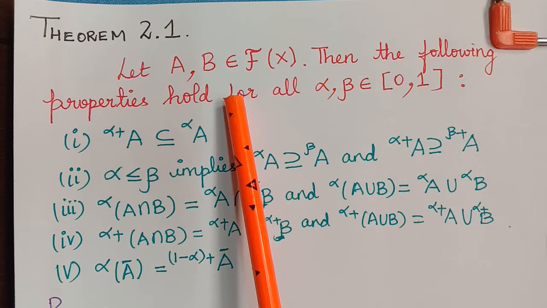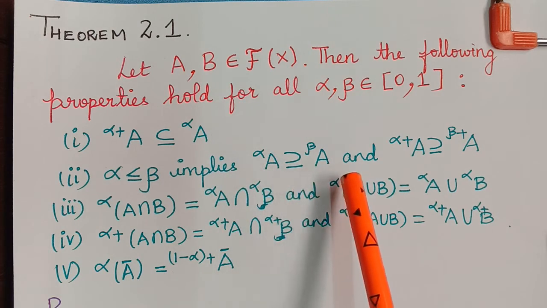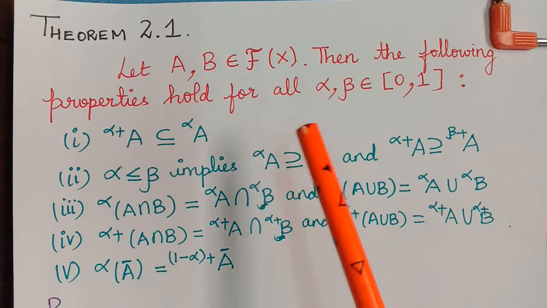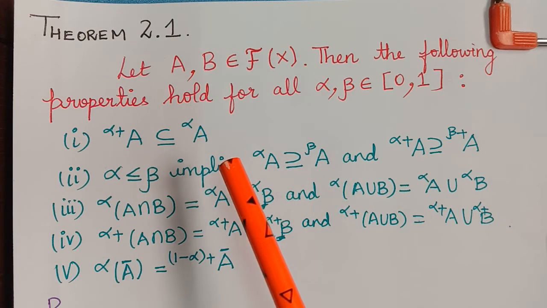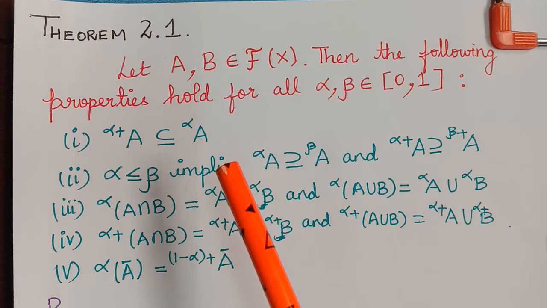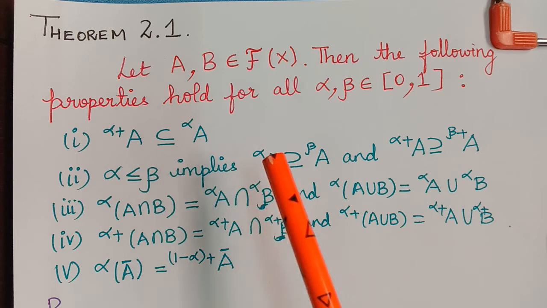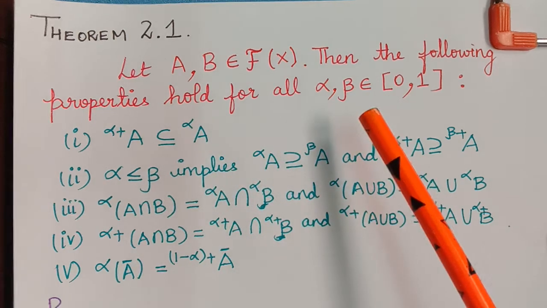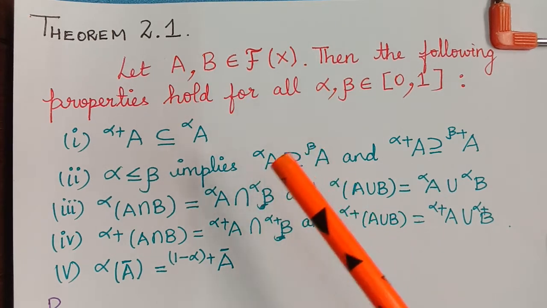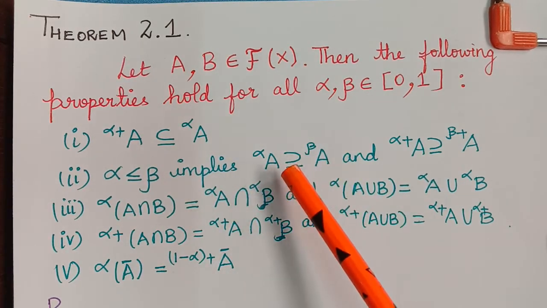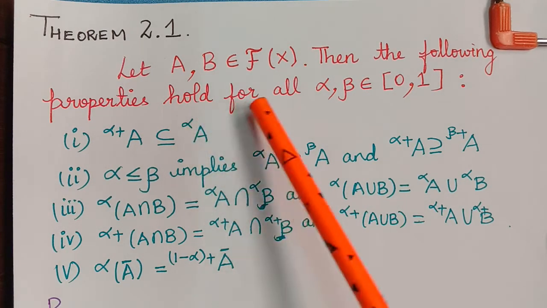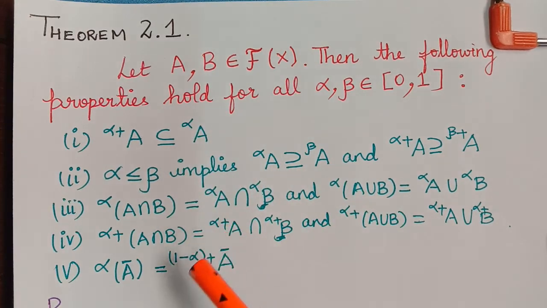Now, before examining this connection, we first overview some additional properties of alpha cuts and strong alpha cuts. All these properties involve the standard fuzzy set operations and the concept of subset of a fuzzy set. So let us see those properties in the form of theorems in this video and in our upcoming videos also. So let's begin with it.